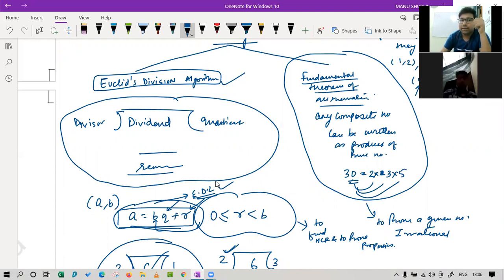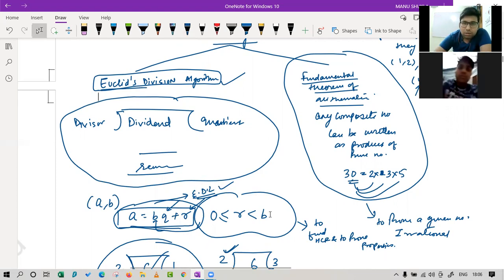The second thing is, what is an algorithm? The step-by-step explanation is an algorithm. The step-by-step procedure to find the highest common factor is known as Euclid's division algorithm. Fine, it is clear to you now? Yes. Many times people use the terms interchangeably, but the main meaning is this only.